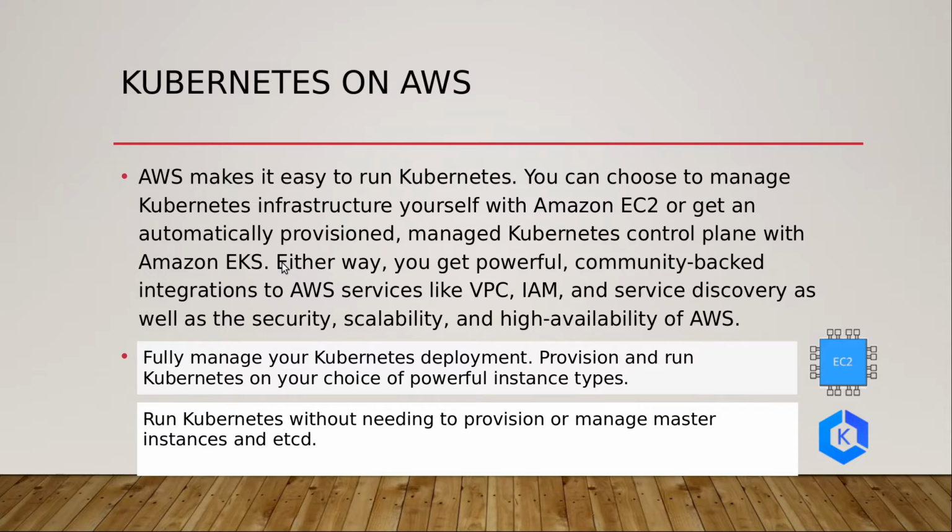So why Kubernetes on AWS? I mean, there are different mechanisms, as I mentioned earlier. You can run Kubernetes on your local machine, you can run Kubernetes in a data center, you can run Kubernetes on cloud. So let's first understand the difference between running Kubernetes on-prem and running Kubernetes on cloud.